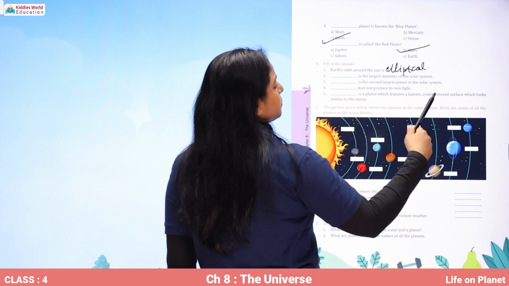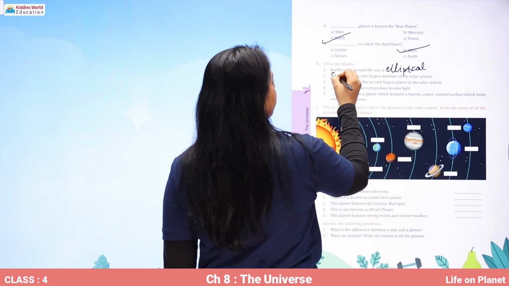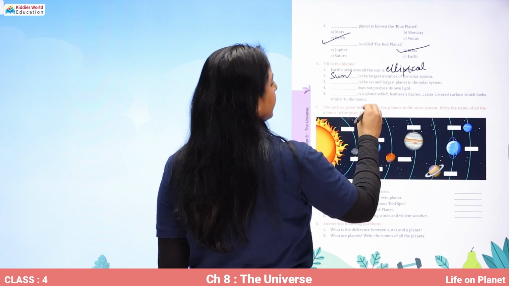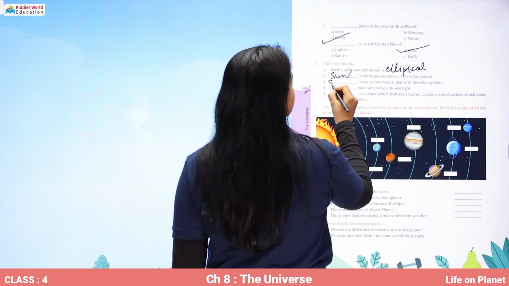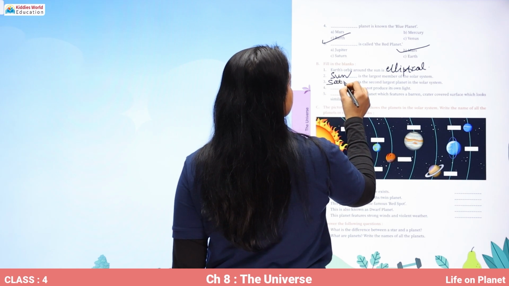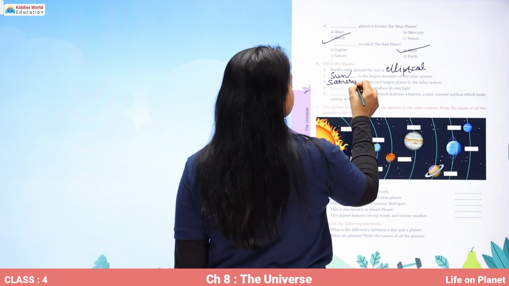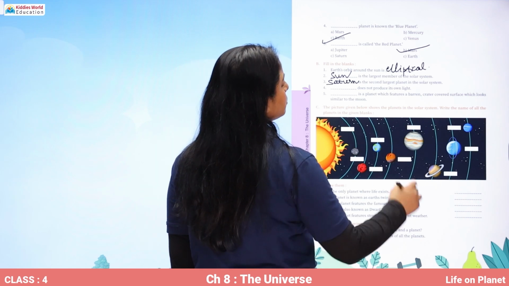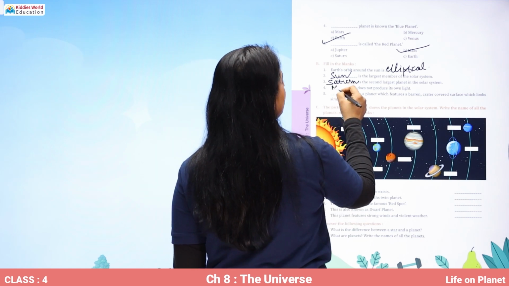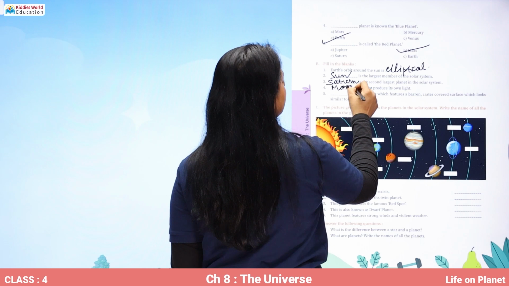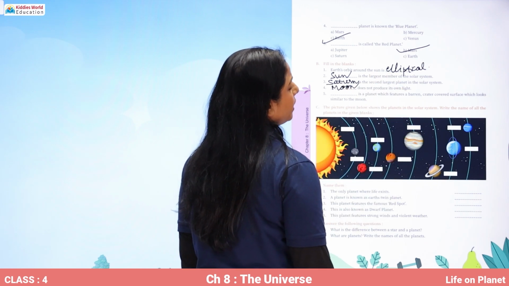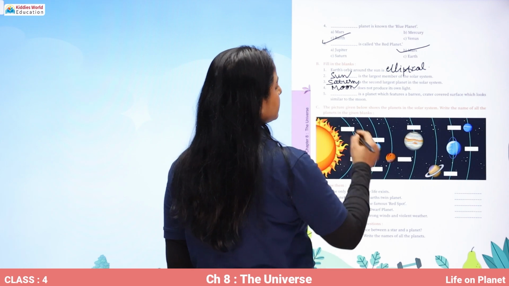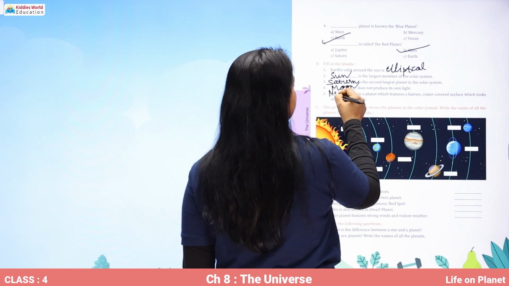Dash is the largest member of the solar system, Sun. Second largest planet in the solar system is Saturn. Dash does not produce its own light, Moon. This is a planet which features a barren crater covered surface which looks similar to the moon, Mercury.